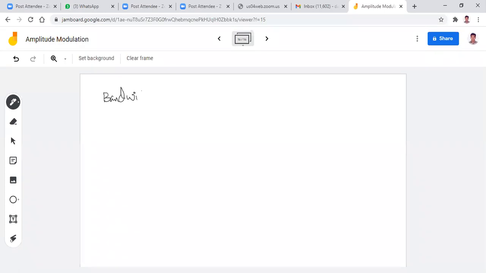Yes, sir. Finally, one more definition I want to give, that is the bandwidth of an AM wave. With this, I want to stop the class. Just take this down, fast, please: bandwidth of an AM wave.